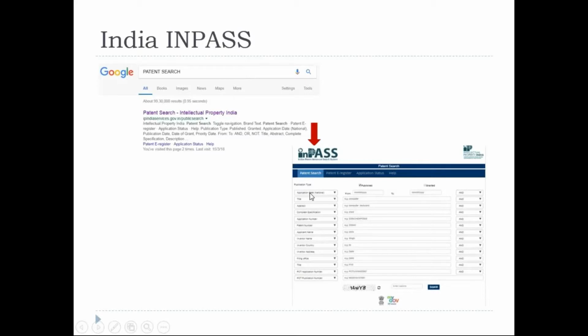This is the one I was mentioning to you, application date, that is from which year to which year or from which date to which date. We can easily segregate, and here you could see operators, like application number plus applicant name. Likewise, we can do it in combination. Here you can use the pull down button. If you click on that, you get OR also, either this or that. Those operations are very simple. You can easily do it. You don't need anyone's help. It is very simple. Type the captcha here and give search.